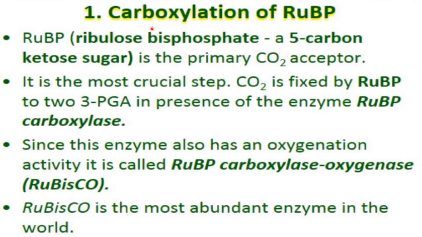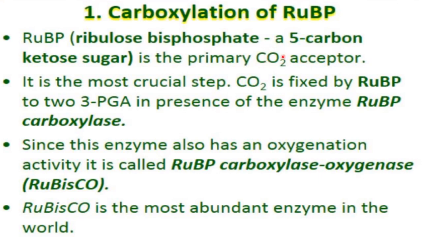So let's start with the first step of this cycle. First step is carboxylation of RUBP. RUBP is for ribulose bisphosphate, and this ribulose bisphosphate is a 5 carbon ketose sugar. Okay, there are 5 carbons in this sugar. This is a ketose sugar. And this ribulose bisphosphate is the primary acceptor of carbon dioxide.